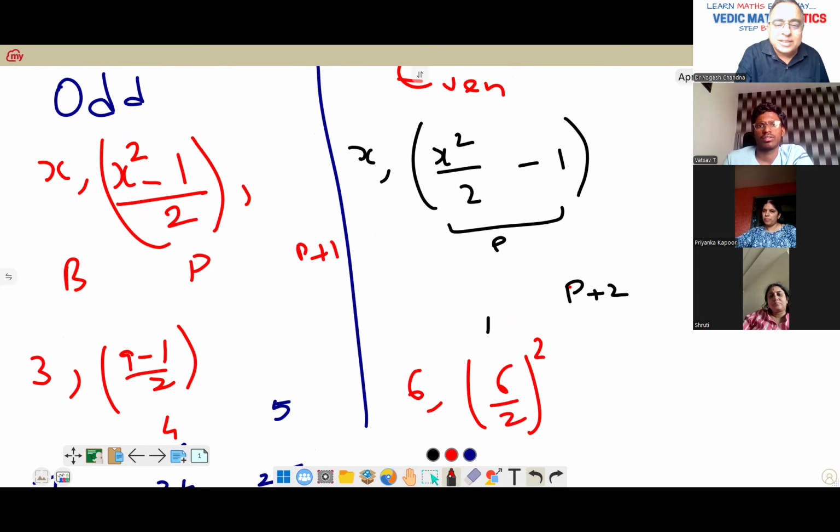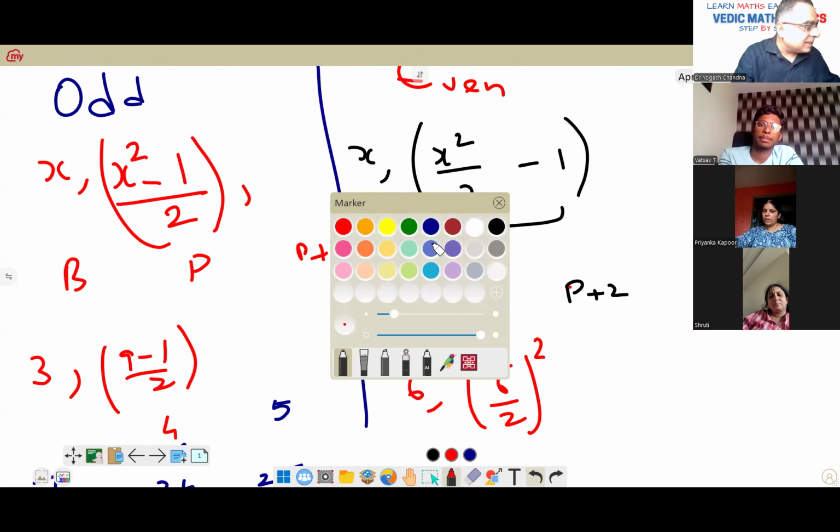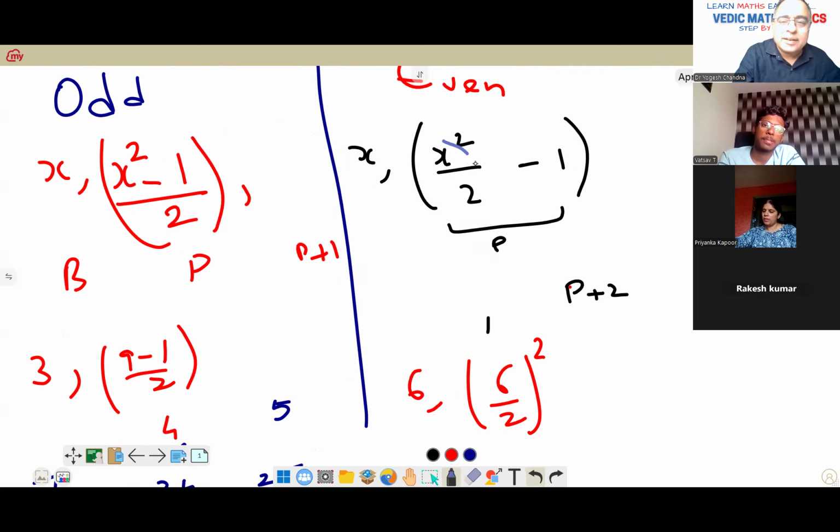See, it was (x/2) the whole square. It was like this only. Right, x by 2 का whole square ही था. So 6 by 2 means 3. 3 square becomes 9. 9 minus 1 is your 8. And then 8 plus 2, you can have 10.